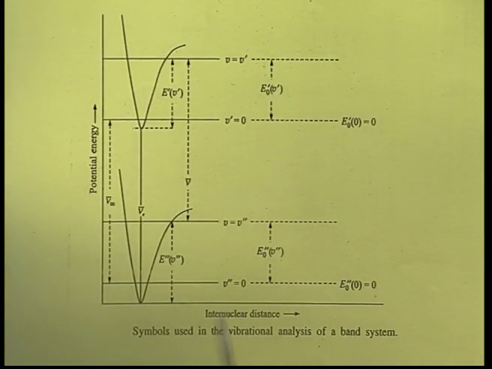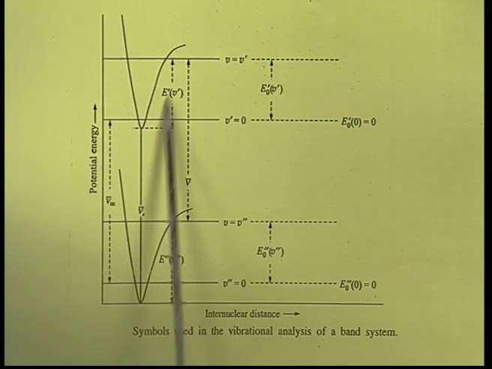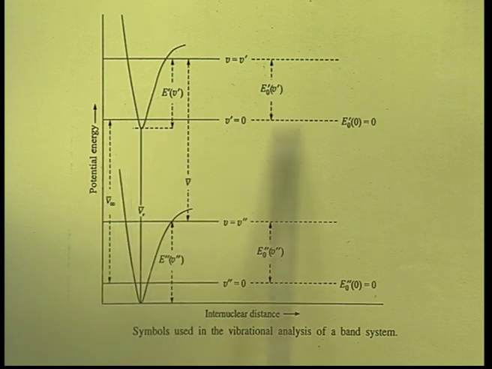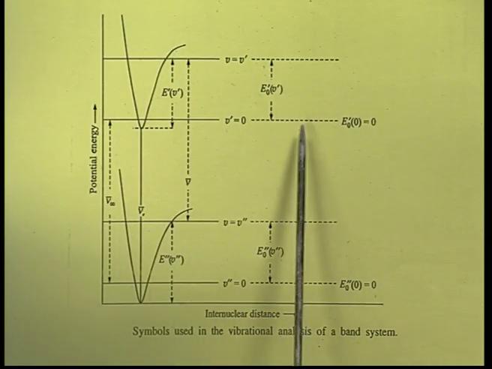In this chart, we observe internuclear distance on the x axis and the potential energy associated with the molecule on the y axis. Here, this is the Morse curve of the potential energy of the lower or ground electronic state, and this is the Morse curve of the molecule in the upper electronic state.